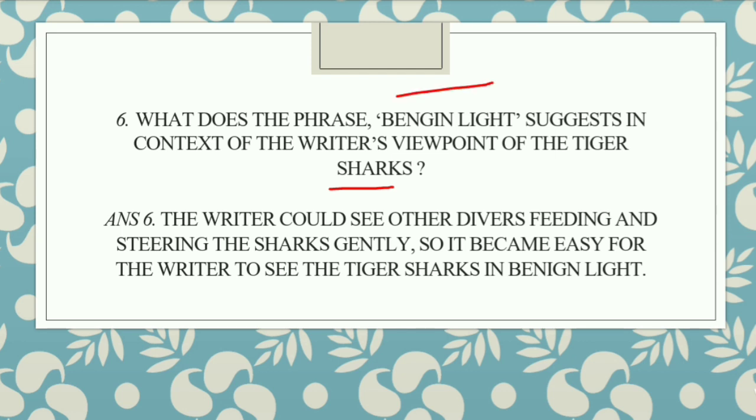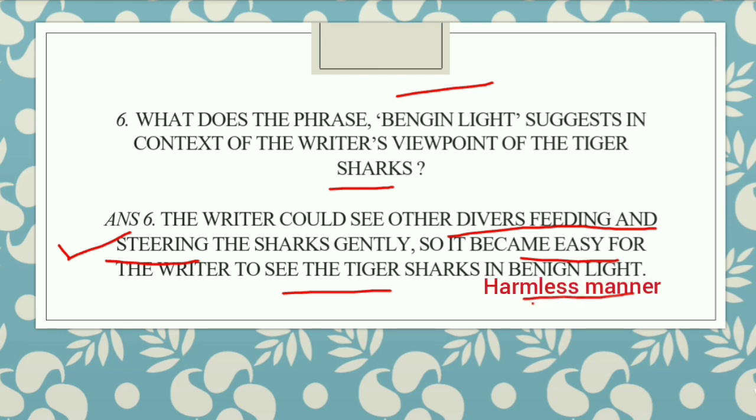We can write that the writer could see other divers feeding and stroking the sharks gently. So it became easy for the writer to see tiger sharks in a benign light. What is benign light, basically, students? To see someone in a harmless manner.